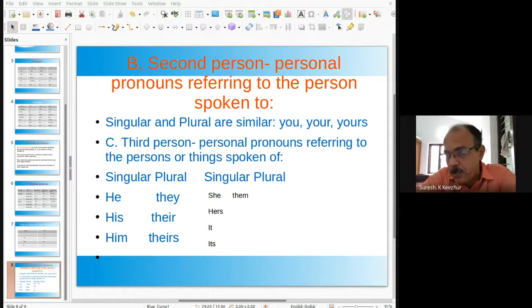Actually, an apostrophe is given to a word that is used as a contraction. Contraction means short form. If we are writing I have in short form, we will use I apostrophe ve. In that case, it is a contraction, so the apostrophe is necessary.